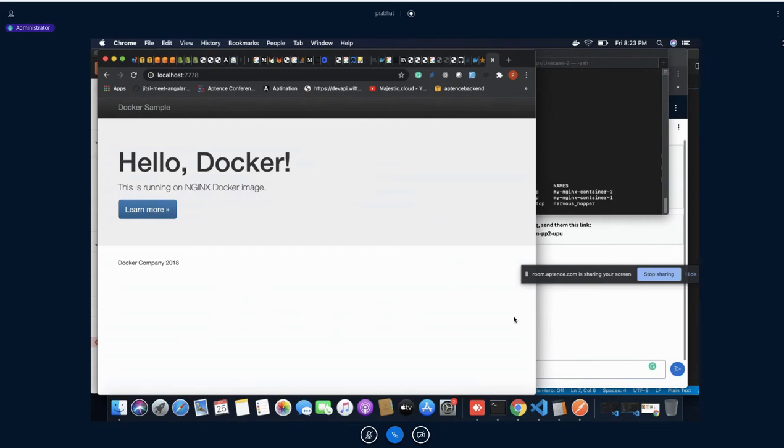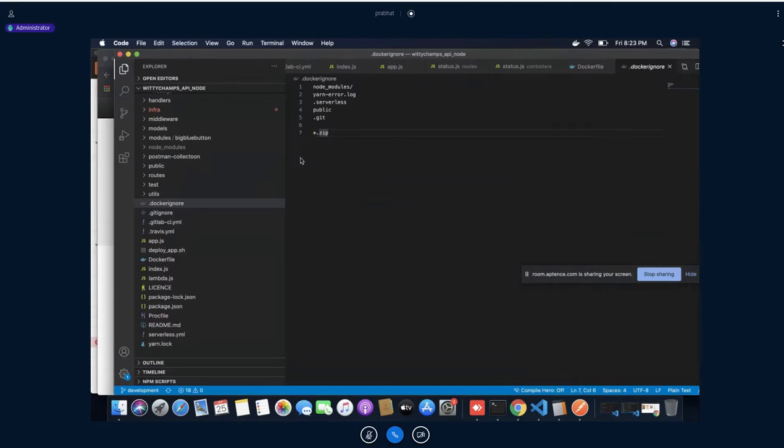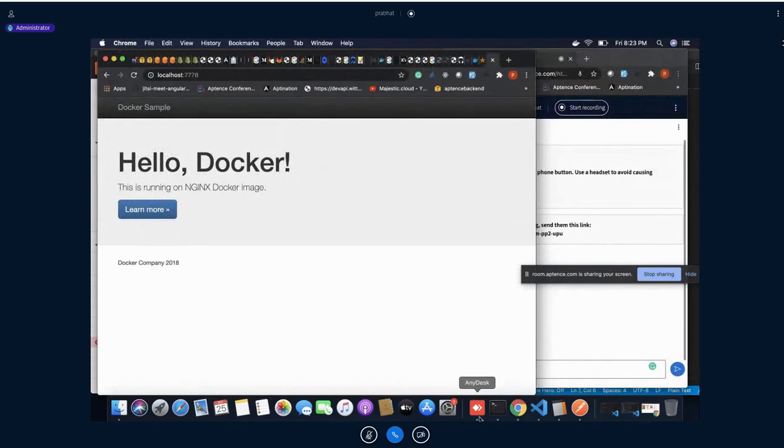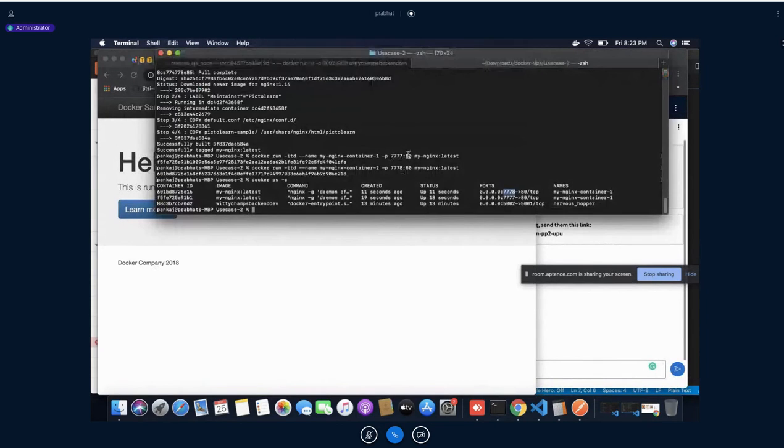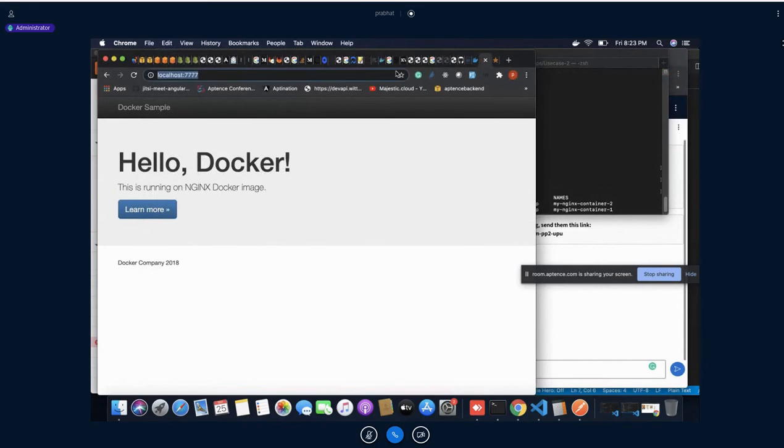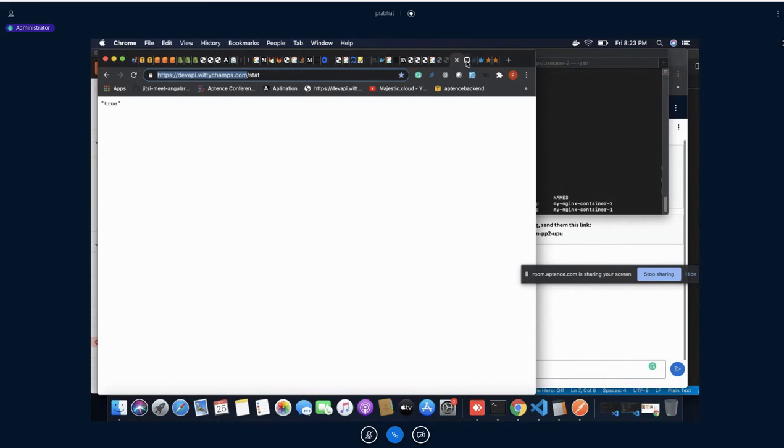Now coming to this one, why it happened, why this time we didn't do it like this. Port 80, 80. Initially, in the first case, our internal port was some other value.